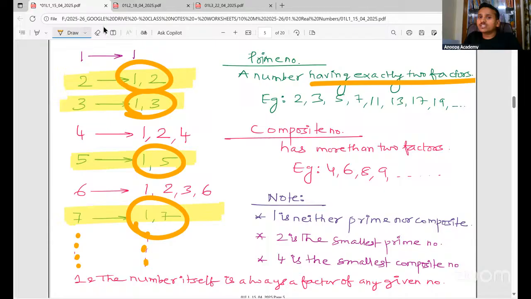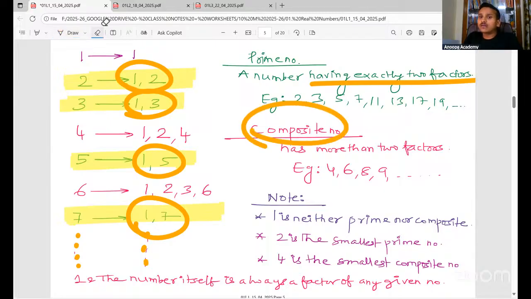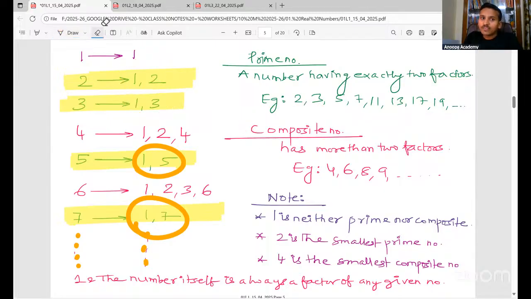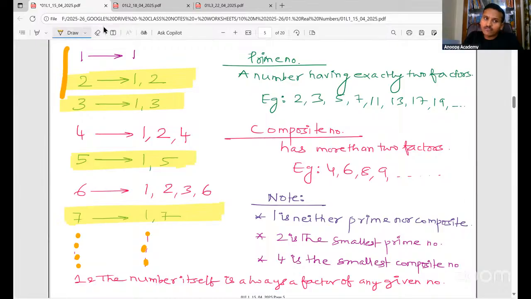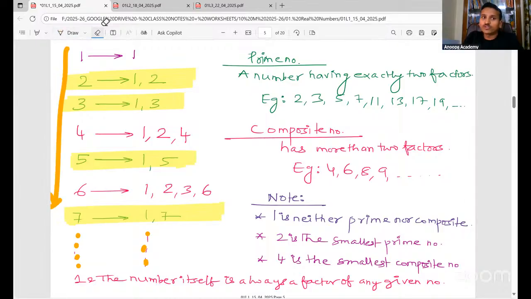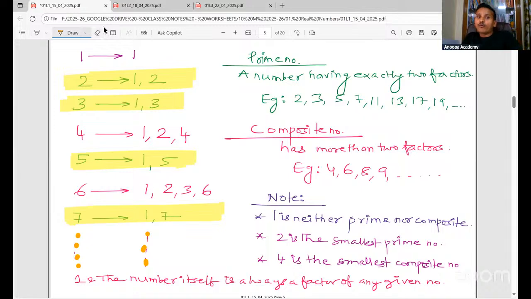Next, we have composite numbers. Composite numbers are numbers having more than 2 factors. So if you look here, whatever numbers I have written, if you go in order from 1, 4 is the number which is having 3 factors, 1, 2 and 4. That is why 4 is a composite number. So composite numbers have more than 2 factors.